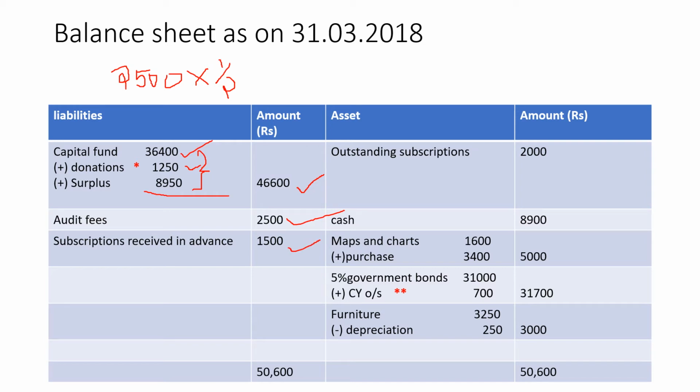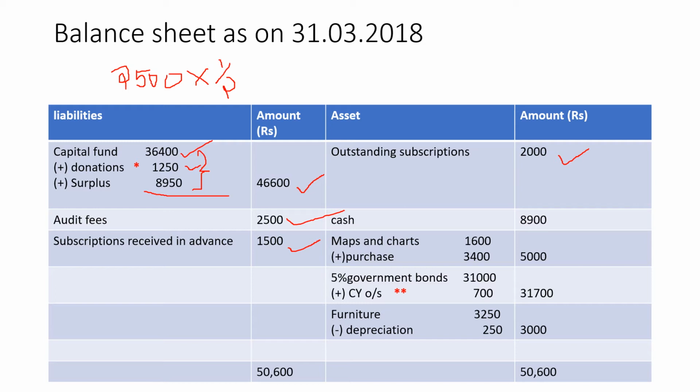Then coming to the asset side, if you have any current year outstanding incomes, amounts yet to be received, we have to record them on the asset side. So outstanding subscriptions, adjustment number 4. Outstanding subscriptions rupees 2,000. Write it. Then cash. Now cash answer, where will you find it?